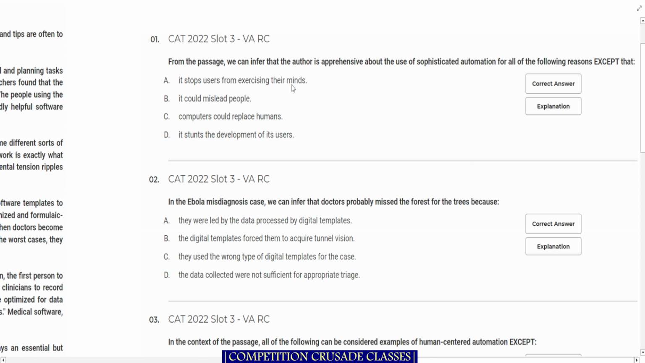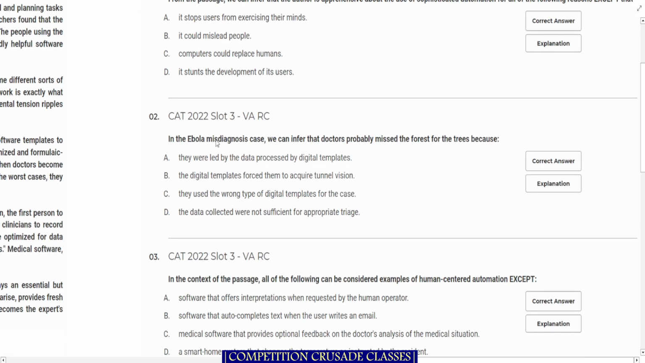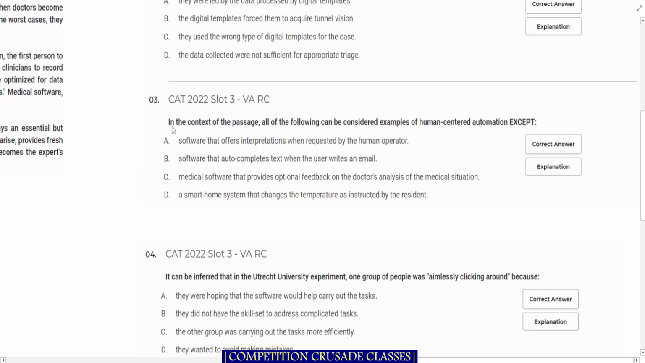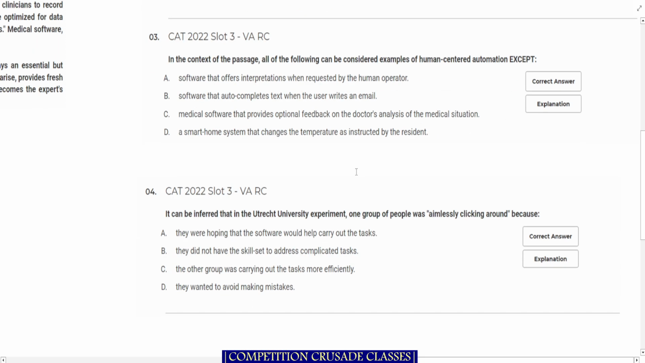From the passage, we can infer the author is apprehensive about the use of sophisticated automation for all of the following reasons, except that. Infer type. In the Ebola misdiagnosis case, we can infer that the doctor probably missed the forest for the trees, because this is a fact-based question. In the context of the passage, all of the following can be considered examples of human-centric automation, except. Infer type. It can be inferred from the Utrecht University experiment that a group of people was aimlessly clicking because, all right.